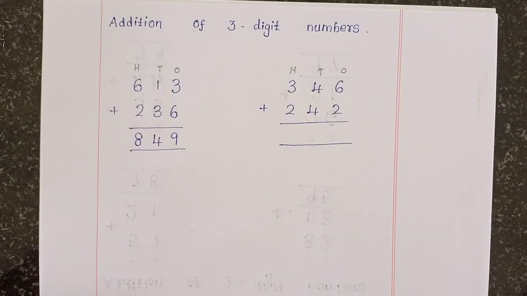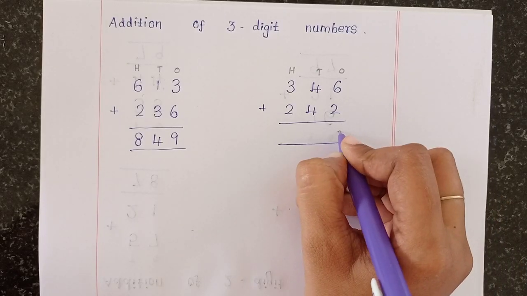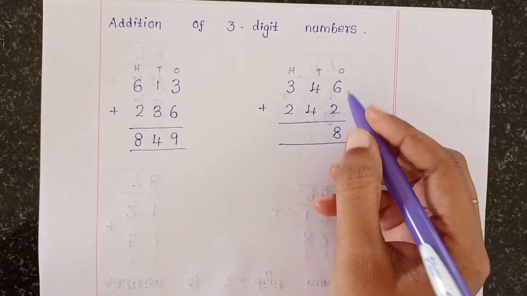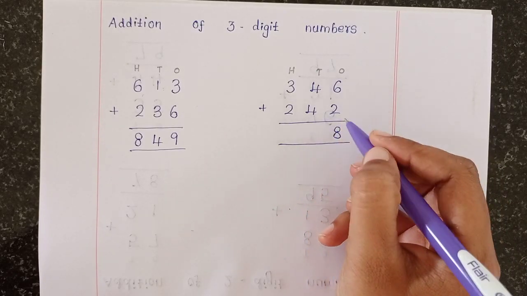Okay, the top number is 6, the bottom number is 2. The top number you take in your heart, the bottom number you take your fingers to count. 6 in the heart, then you take 2 fingers to count: 6, after that 7, 8. So the answer is 8. Write 8 under the ones column.